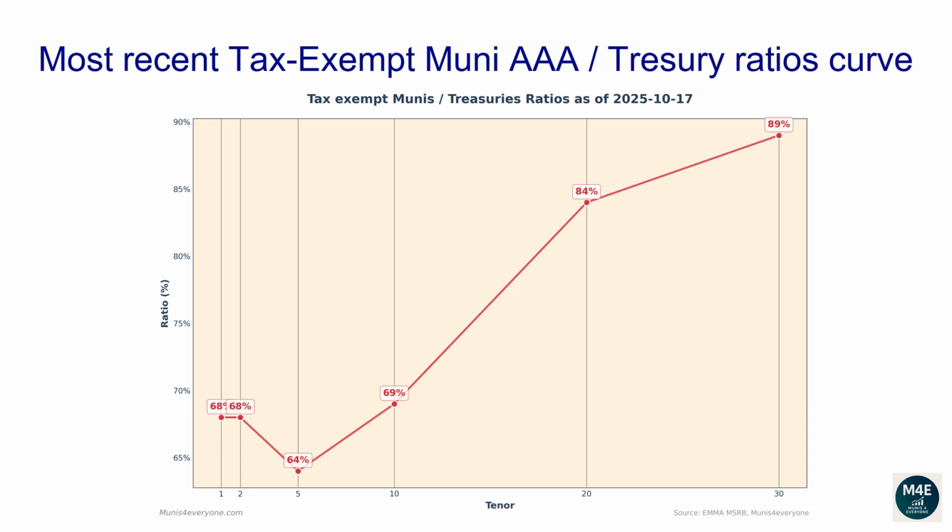The current one-year ratio is 68%. The 2 years ratio is 68%. The 5 years ratio is 64%. The 10 years ratio is 69%. The 20 years ratio is 84%. The 30 years ratio is 89%.